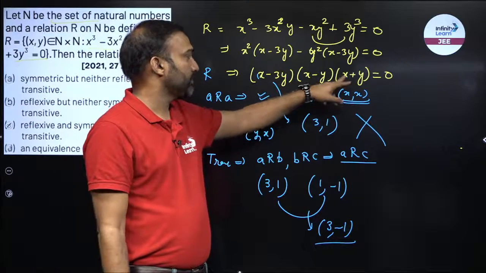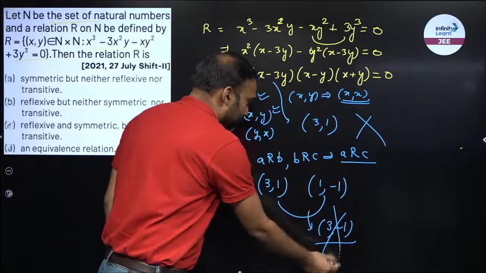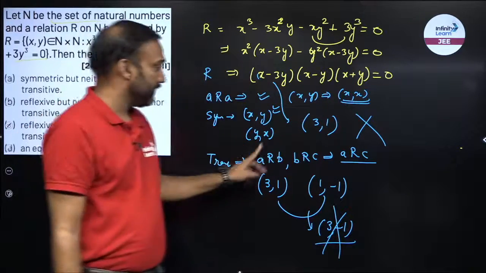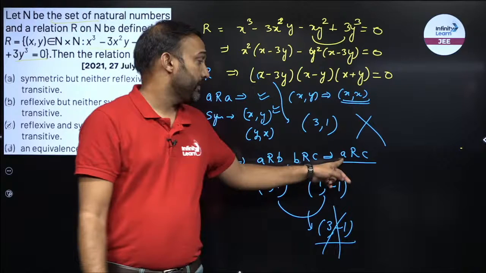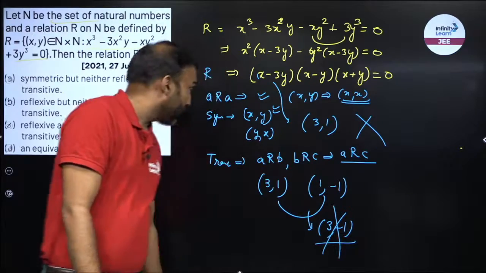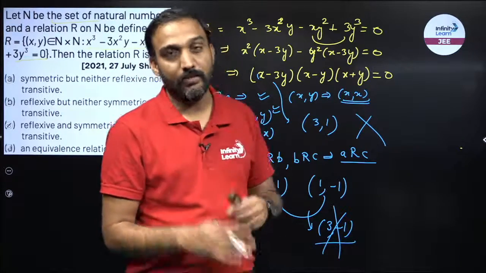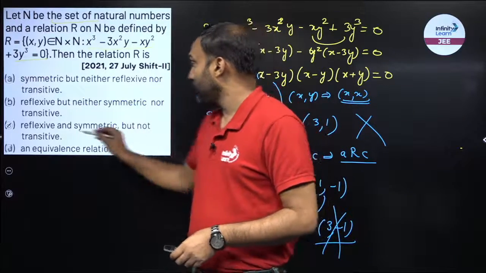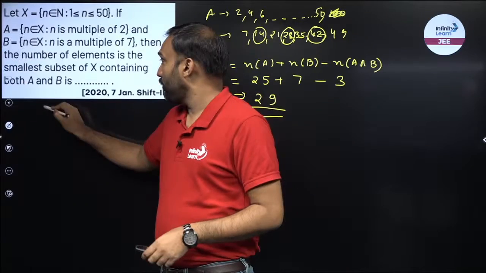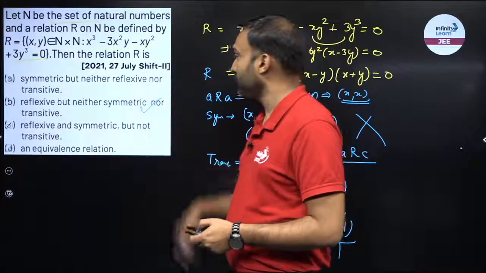3 comma minus 1, this will not be 0. So this will not satisfy this. Whereas in the transitive, it says if ARB and BRC are there, then ARC should also be there. So it is neither transitive nor symmetric. It is only true for reflexive behavior or x comma x. So you can check the option reflexive but neither symmetric nor transitive. Your answer is option B. Right? The answer is option B.